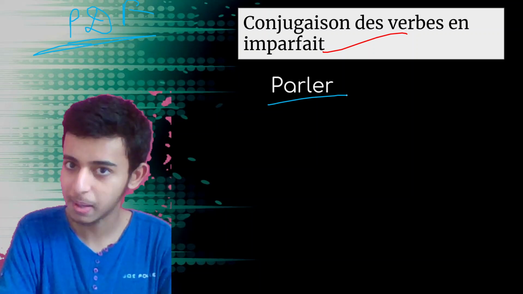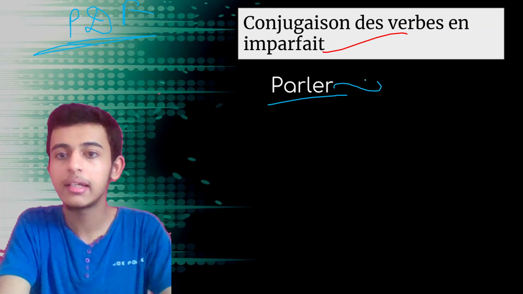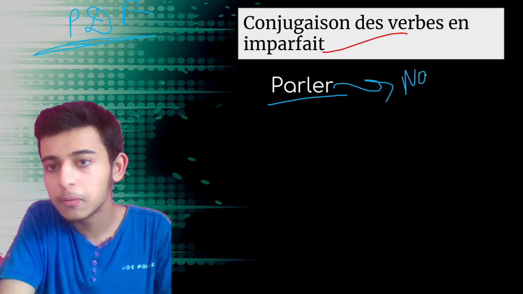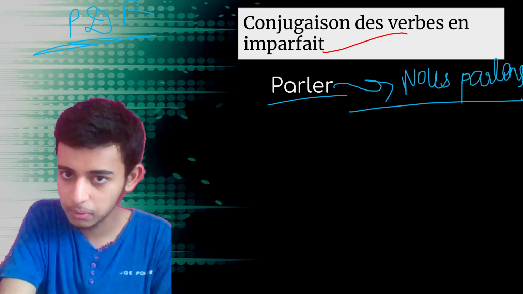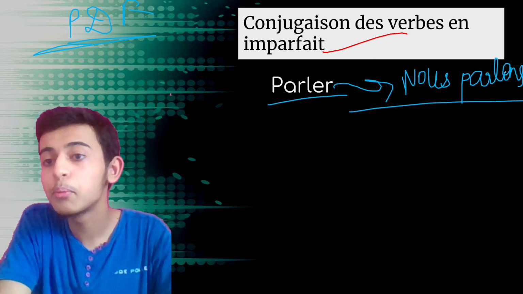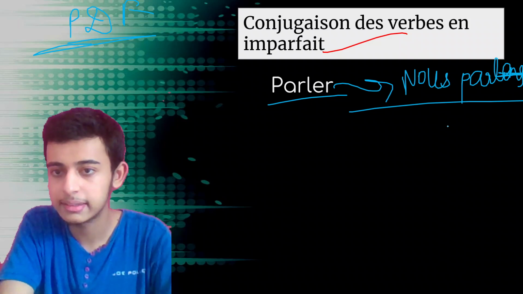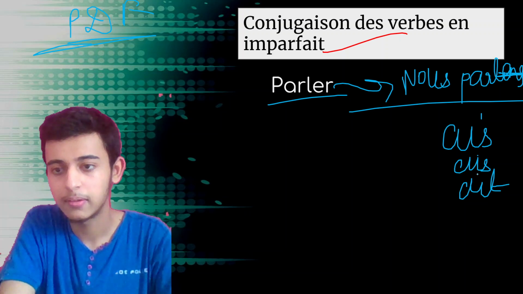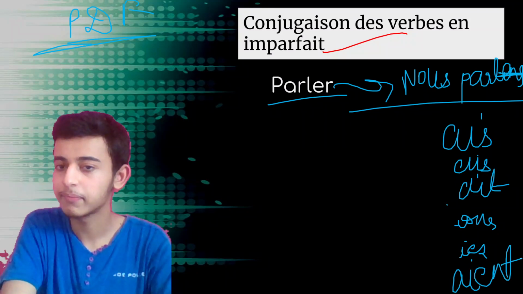Let's say I have the verb parler. Number one, conjugate the verb parler in the nous form in the present. Is it nous parlons? Nous parlons. Done. Now remove ONS and replace it with the following endings: AIS, AIS, AIT, IONS, IEZ, AIENT.